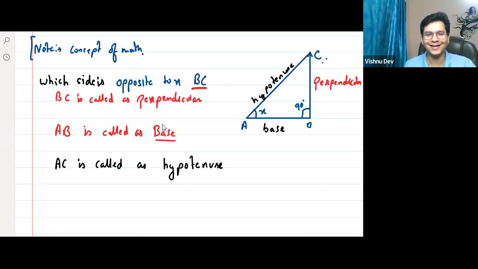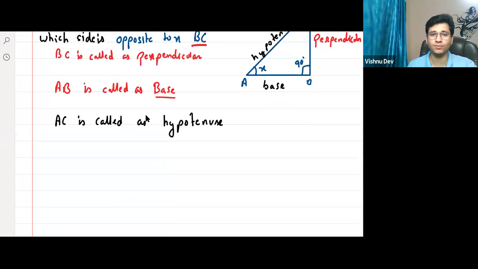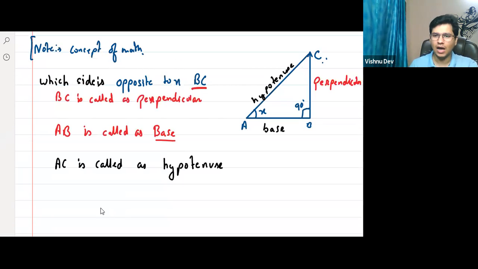No point in asking, sir, why its name is there. Okay. No, that Dhruv, that we will talk in triangle. Right now I need a relationship. Now tell me, can I say, sir, hypotenuse is equal to base plus perpendicular? Can I say this? Common sense. Hypotenuse is equal to base plus perpendicular.